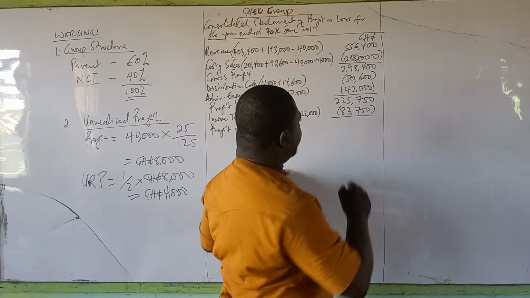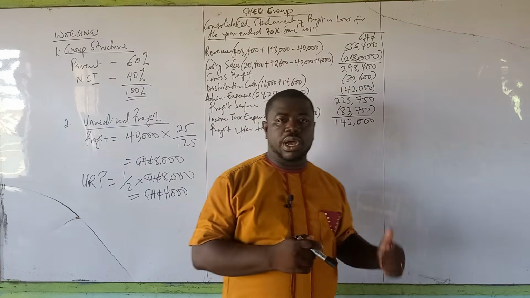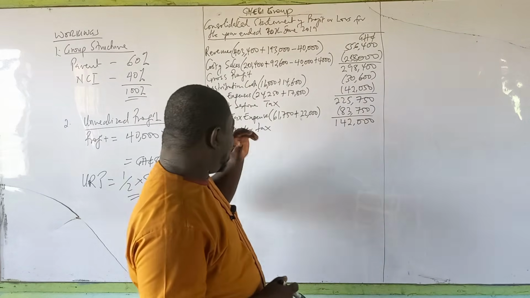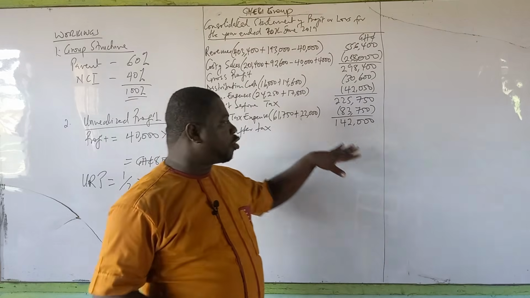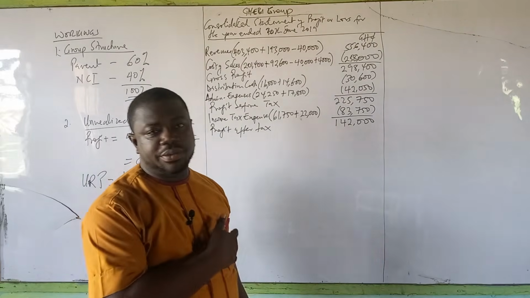And the profit after tax for the year is 142,000. This is why I want you to pay attention. Once you have your profit after tax, this is your profit for the year. That is to be taken to your statement of changes in equity.